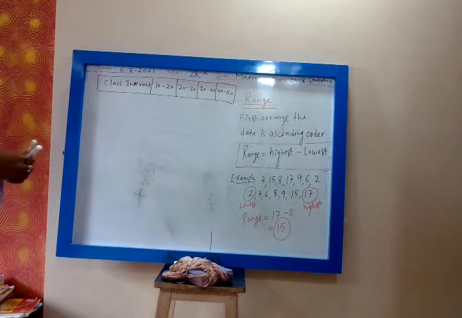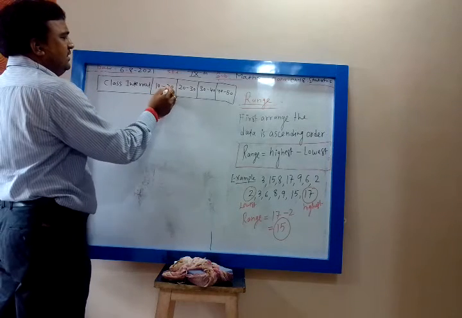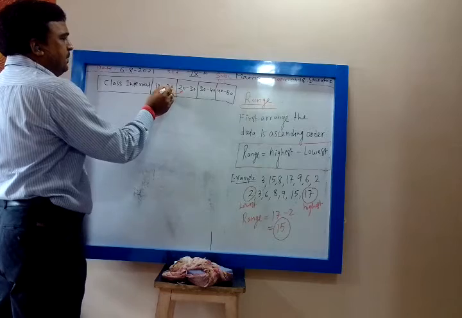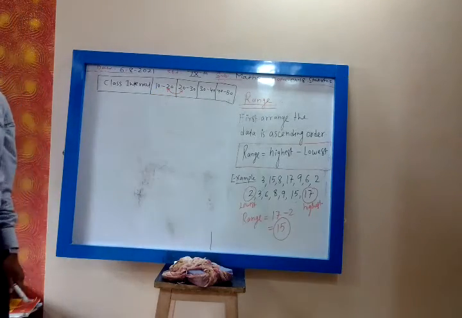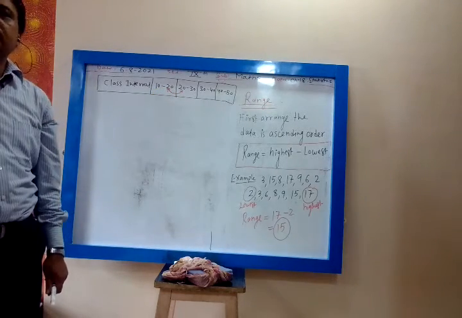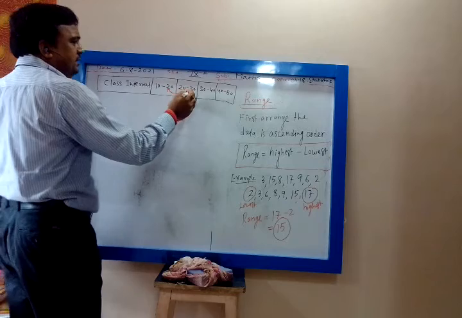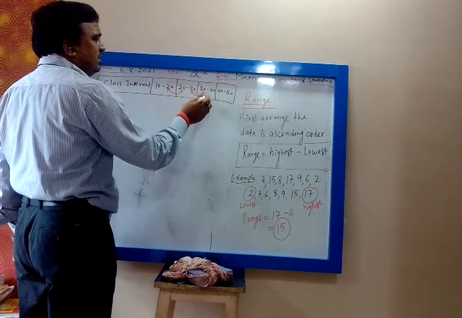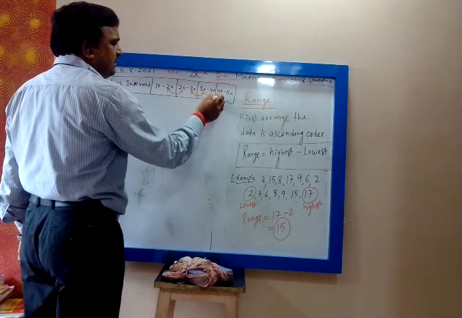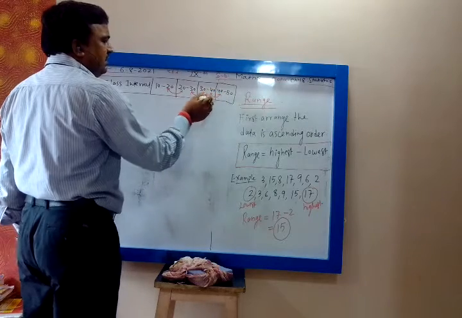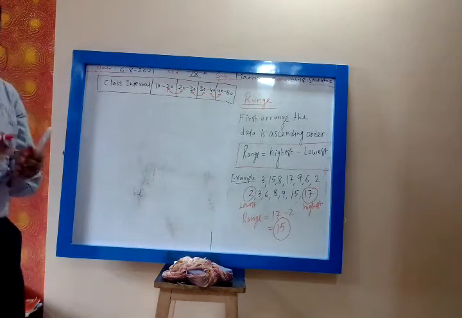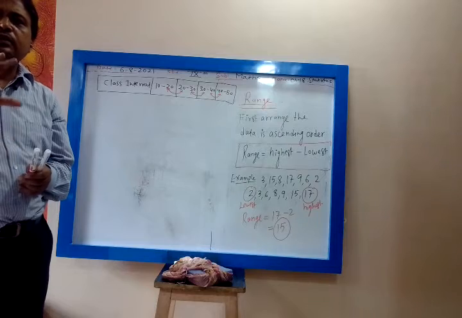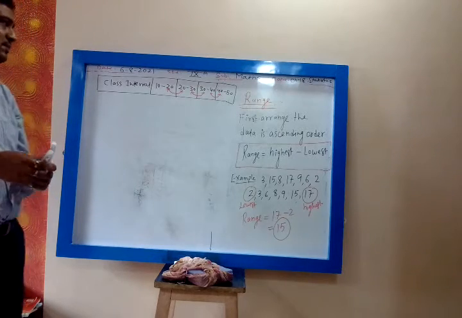Now what is the upper limit of the first class interval? The upper limit of the first class interval is the same as the lower limit of the second class interval. Then the upper limit of the second class interval is the same as the lower limit of the third class interval. The upper limit of the third class interval is the same as the lower limit of the next class interval. So whenever the upper limit of one class interval is the same as the lower limit of the next class interval.